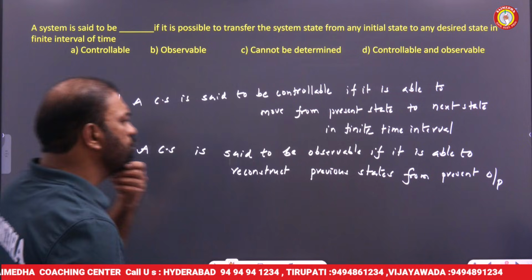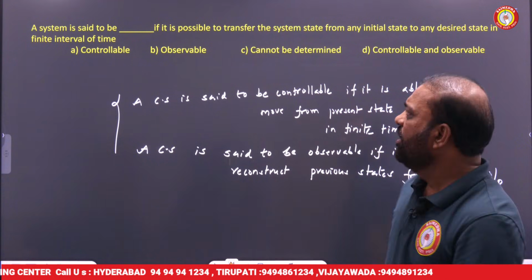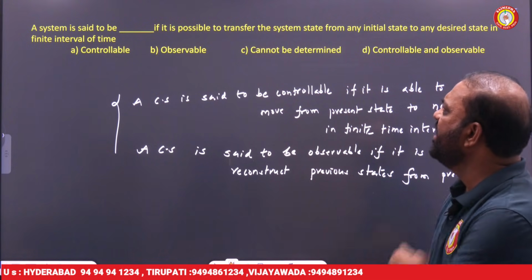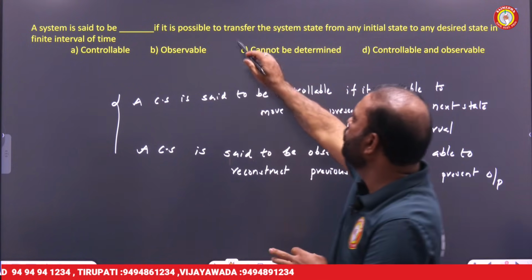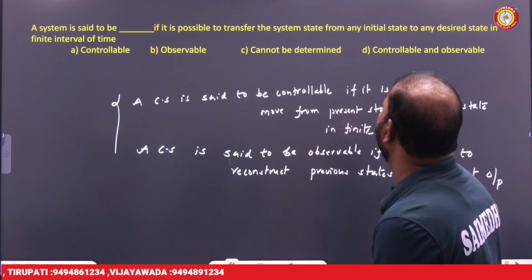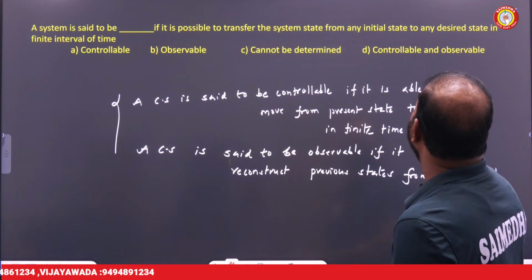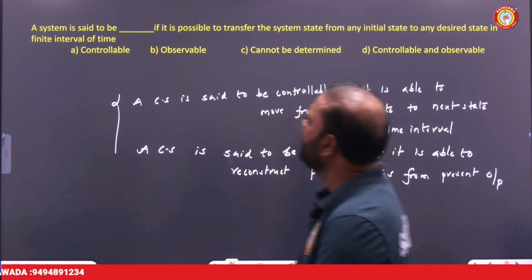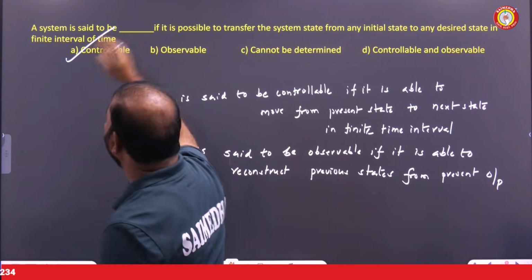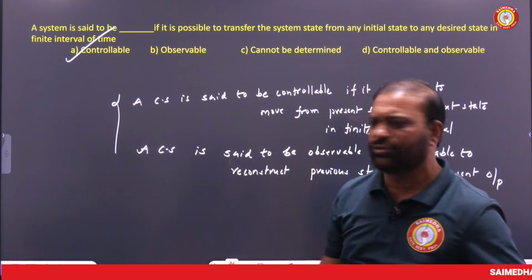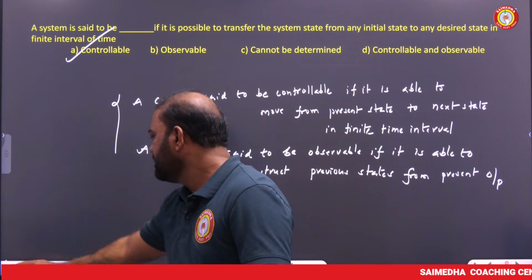Now you conclude. A system is said to be dash if it is possible to transfer, means moving the system state from any initial state to any desired state within a finite interval of time. It is controllable. So option A is the right answer. Right? Let's see the next question.